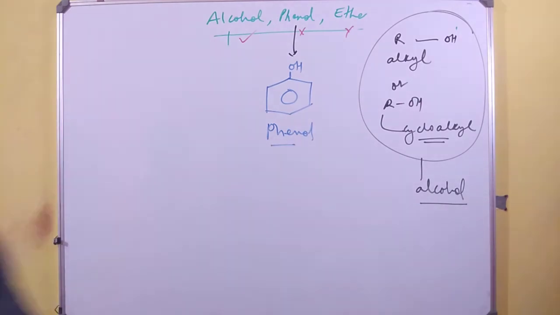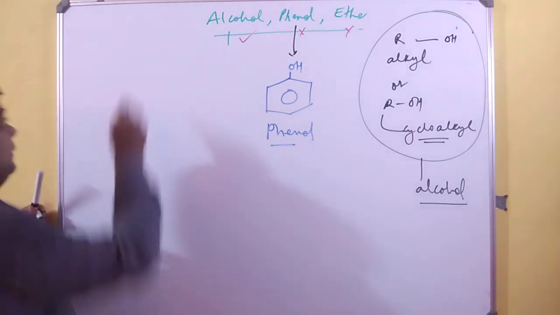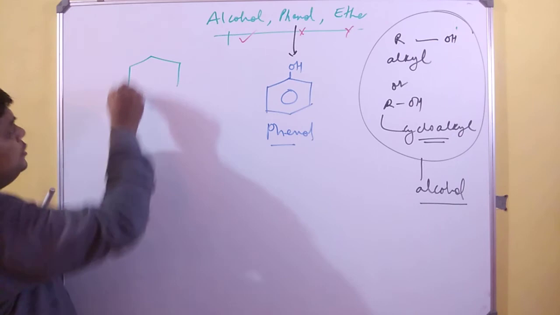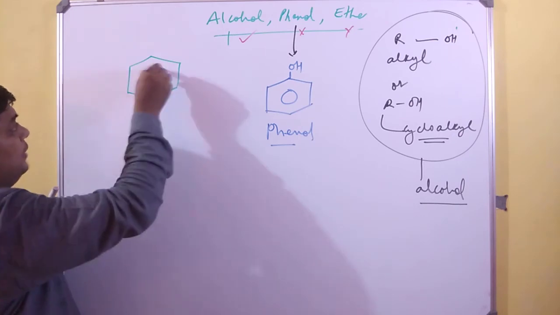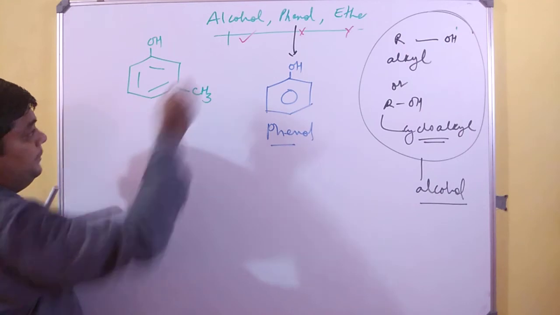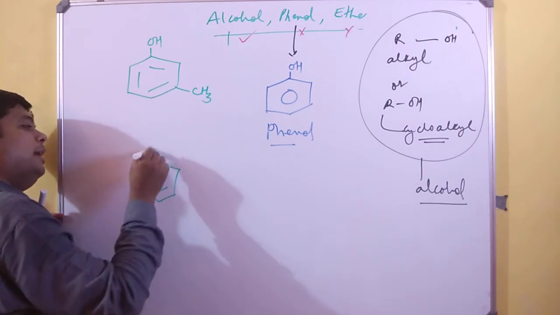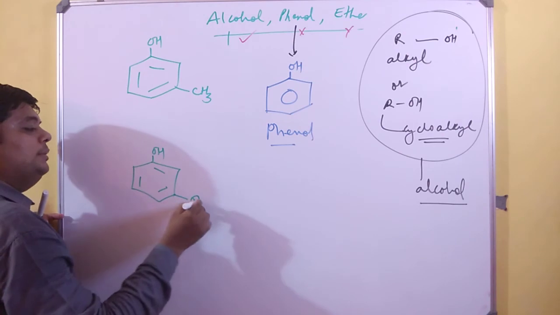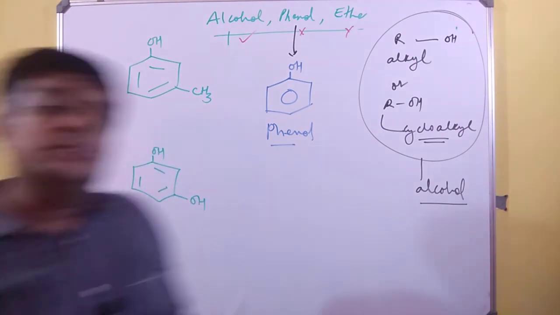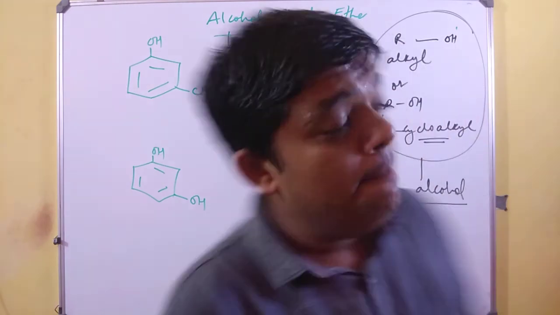Now, here comes one of the most important things. I'll just take two varieties of structures, OH and CH3, and OH and OH. These two structures in themselves will make many things clear for us.